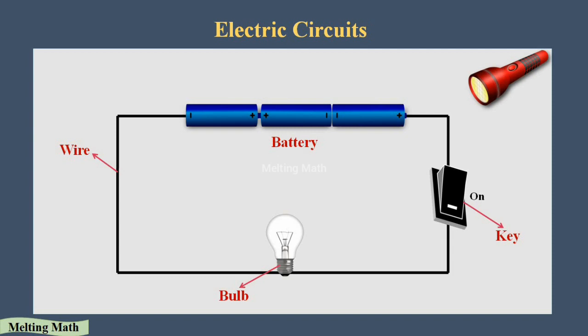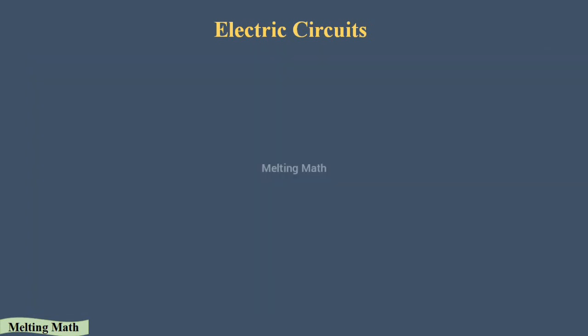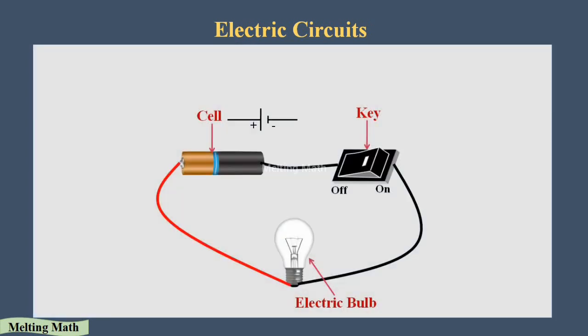In the electric circuit, two more things are there. Let's see. First, take a simple circuit. As I said, an electric circuit is nothing but a cell or battery and a key connected using connecting wires. Okay, this is the electric circuit. Here, when the switch is turned on, the light glows. When the switch is turned off, the light turns off. Okay, we know it. So how does it work?